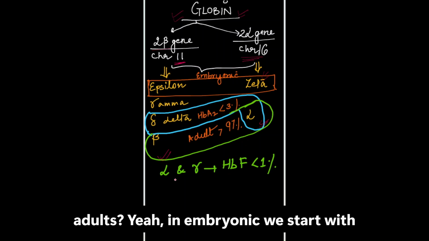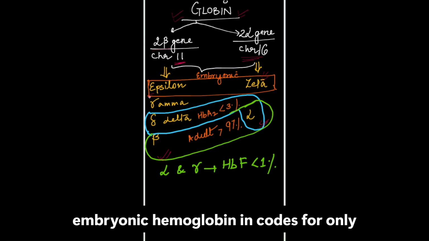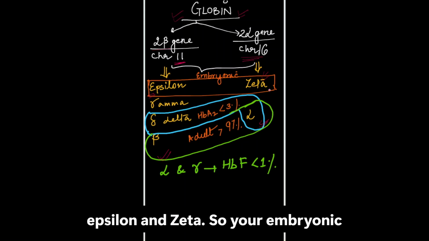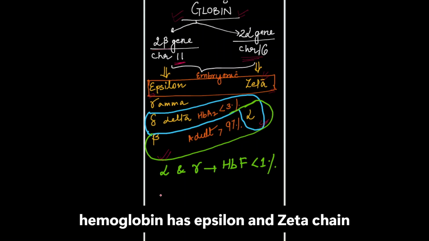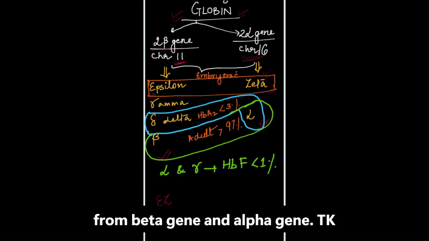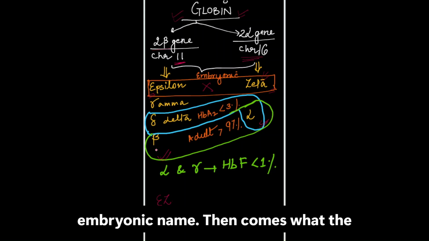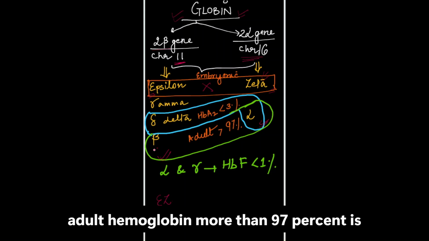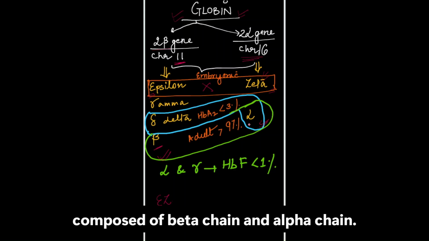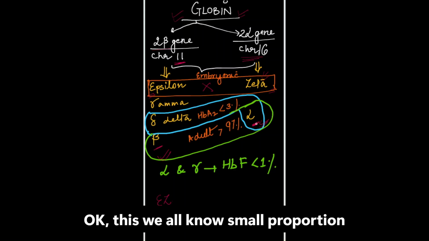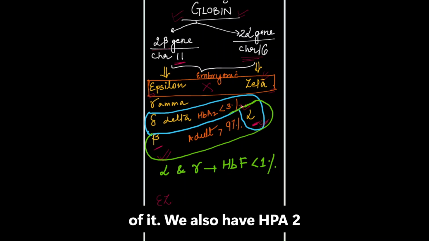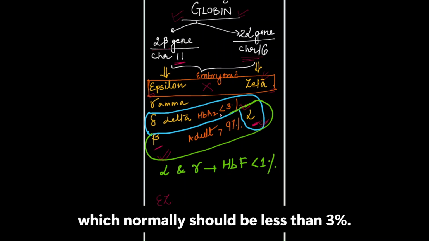So what happens in adults? In the embryonic stage we start with embryonic hemoglobin, which has only epsilon and zeta chains from the beta gene and alpha gene. ठीक है, embryonic तो खत्म हो गया, हम तो है नहीं embryonic में. Then comes what? The adult hemoglobin, more than 97%, is composed of beta chain and alpha chain. Okay, this we all know. A small proportion of it we also have is HbA2, which normally should be less than 3%.